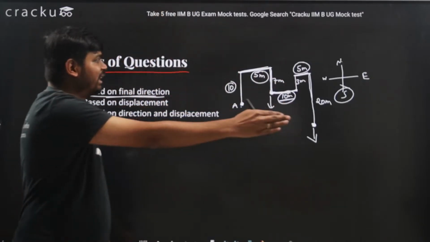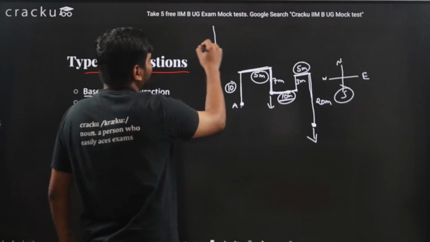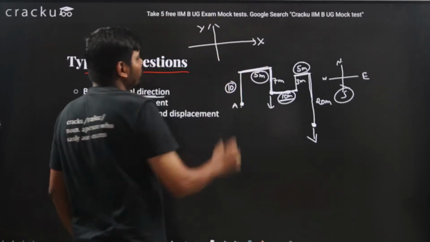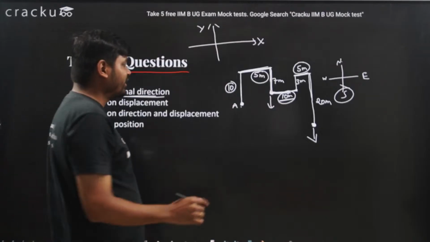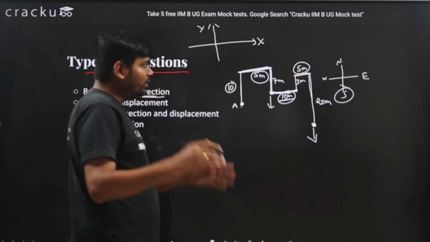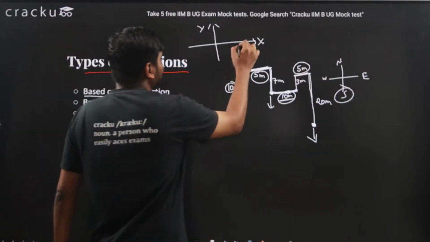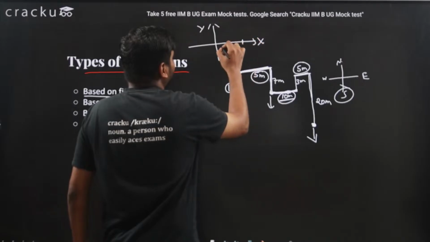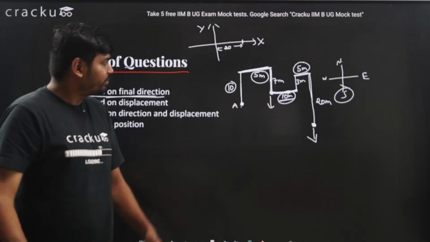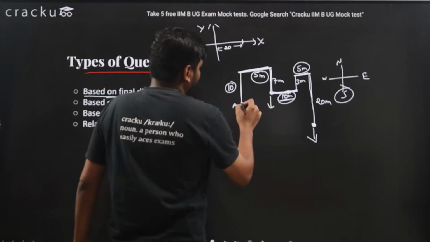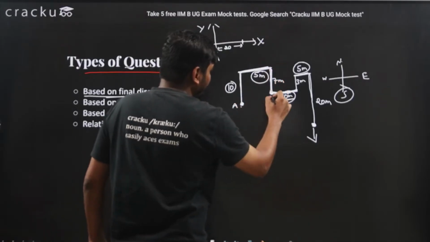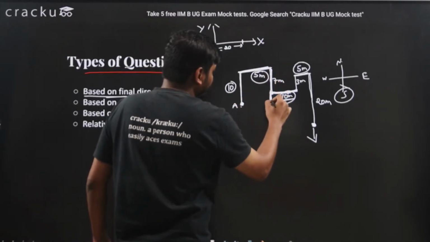If this is x and this is y, when I take x and y, how much distance have I covered in the x direction? That is 5, 10, 5. So that is 20 meters. So I moved a distance of 20 meters in the x direction. Now coming to the y direction. So this is 10, this is 7, so this will be 3 meters.